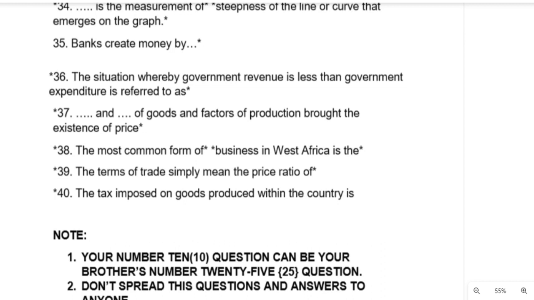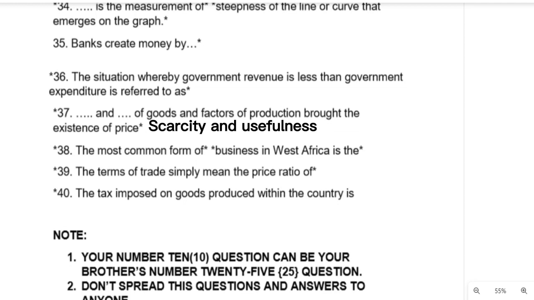Question number 37. Dash and dash of goods and factor of production brought the existence of price. What and what? That is scarcity and usefulness of goods and factor of production brought the existence of what? Price. Without scarcity and usefulness of goods and factor of production, there will be no existence of price. That is where pricing comes in.